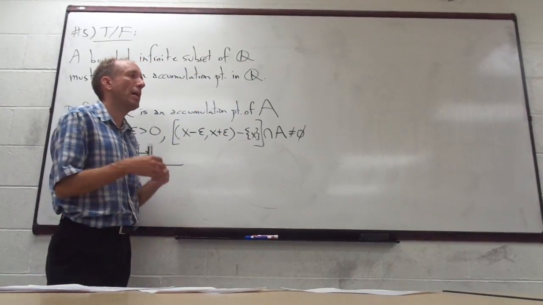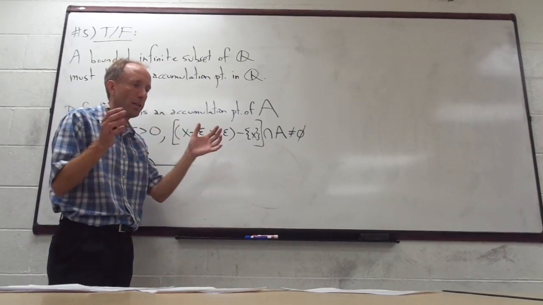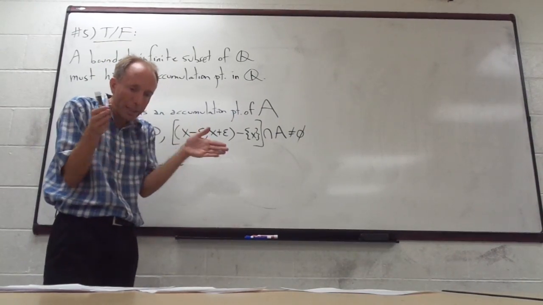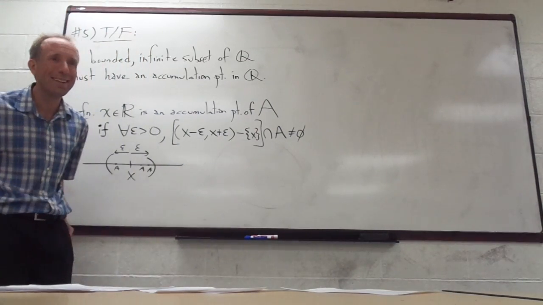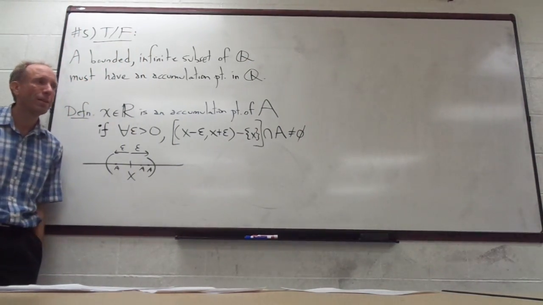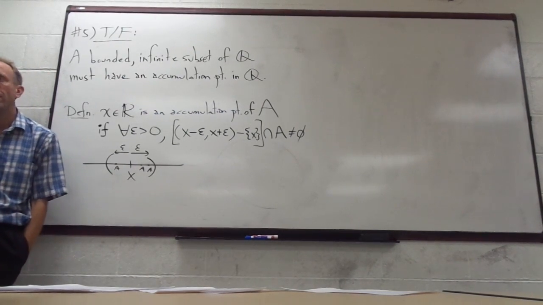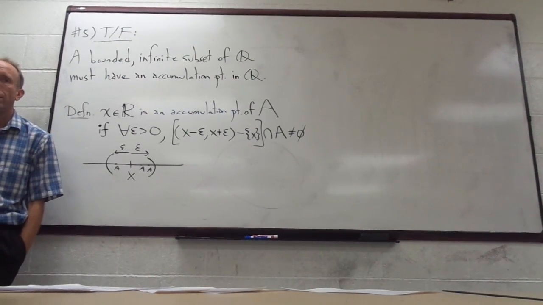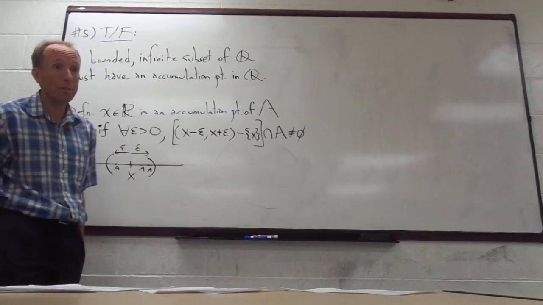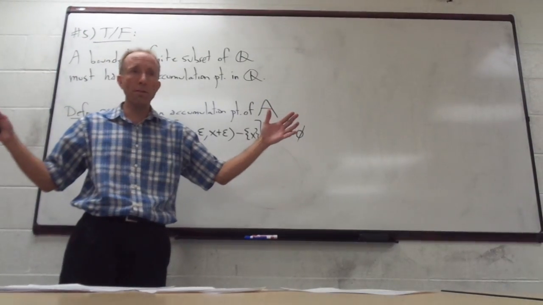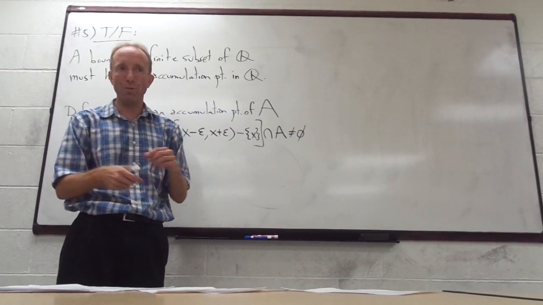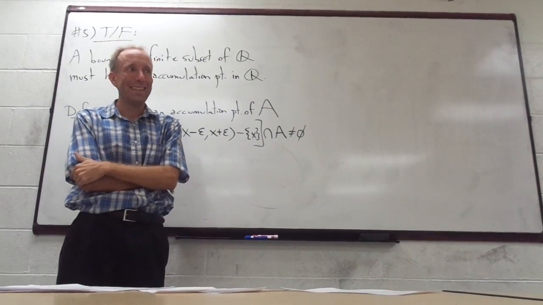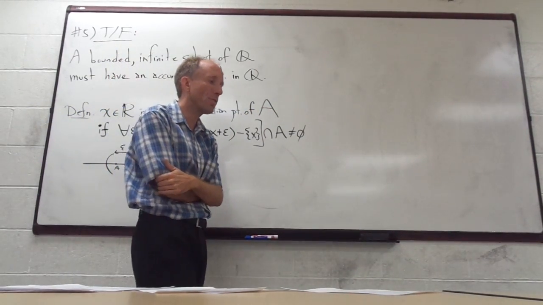So how else could a set look? If it's not an interval, not a whole interval of points, how else can you make sets inside of the real numbers? So the integers is an example. The integers is not an interval. It's just a bunch of points, right? That's what I'm looking for. Sequences. Yeah, think about sequences for a minute.